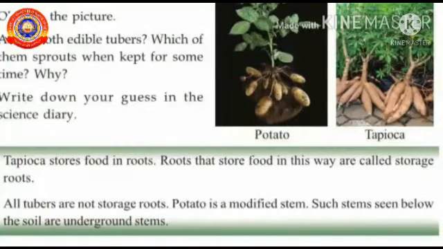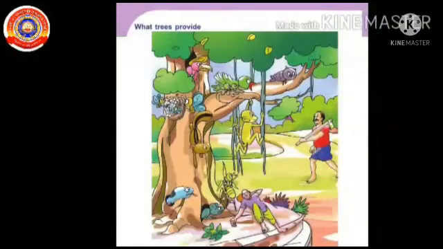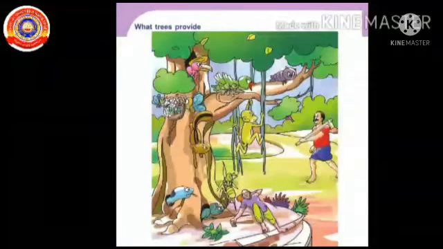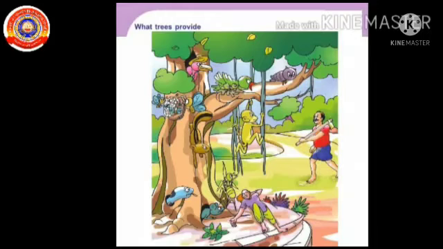Okay? Now, look at this picture in your textbook. Which are the organisms that depend on trees? Yes, there are some insects, rat, snake, squirrel, birds, monkey, etc. A man is also sleeping under that tree. In what ways do trees help them? Observe the picture and record them in your rough book.